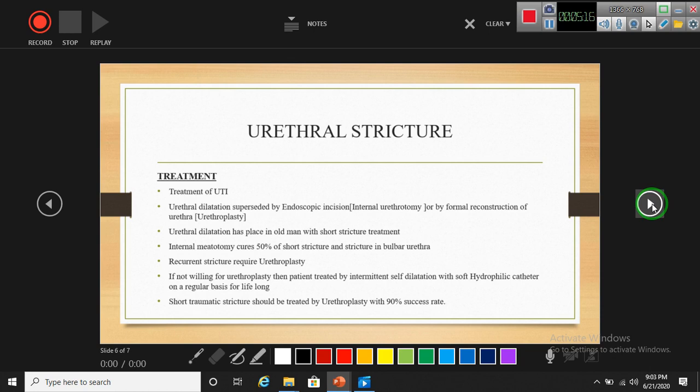Recurrent stricture requires urethroplasty. If the patient is not willing for urethroplasty, then he is treated by intermittent self-dilatation with a soft hydrophilic catheter on a regular basis, lifelong. Short traumatic stricture should be treated by urethroplasty with a 90% success rate.